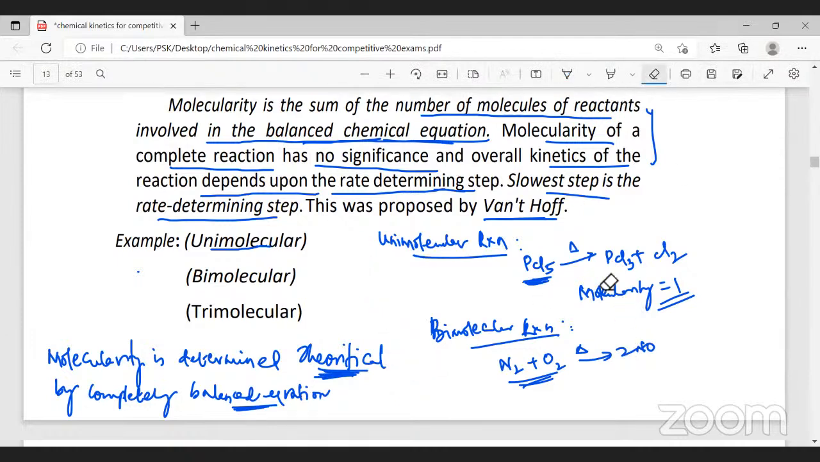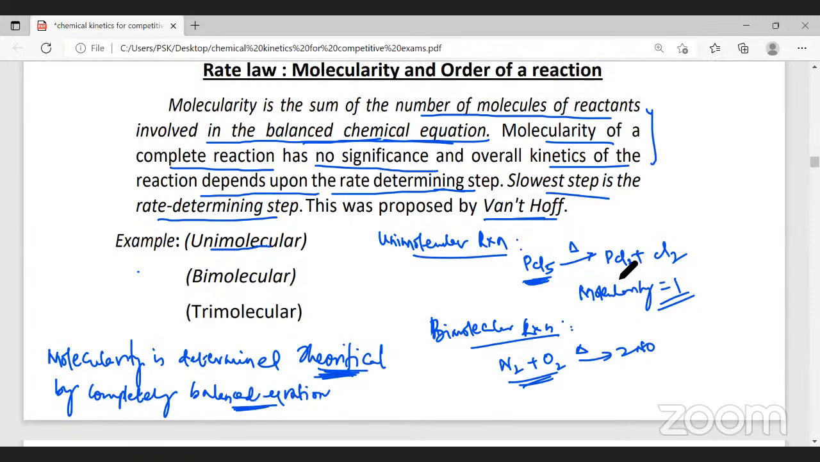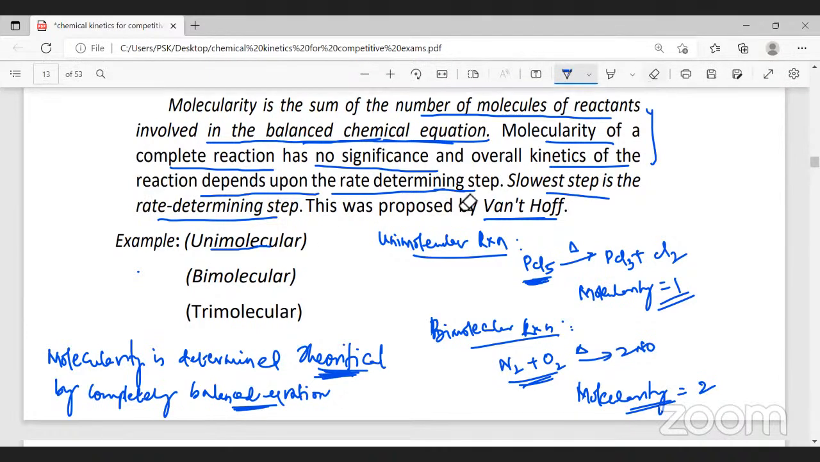Is the reaction balanced or not? Yes, sir, balanced. So that's what I told you. Molecularity is determined theoretically by a completely balanced equation. So these two are completely balanced equations. Now, in this equation, how many reactant molecules are taking part? Two. Therefore, we call the molecularity of this reaction two. When the molecularity is two, it's called a bimolecular reaction.